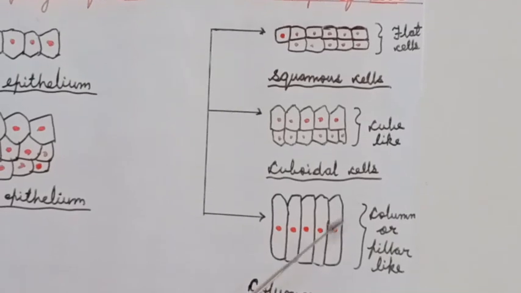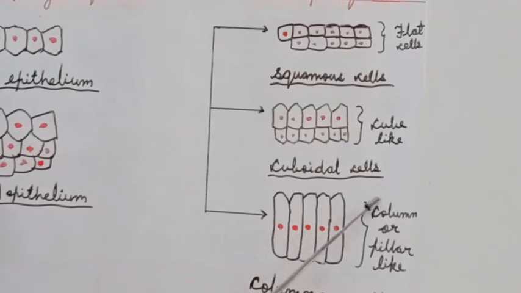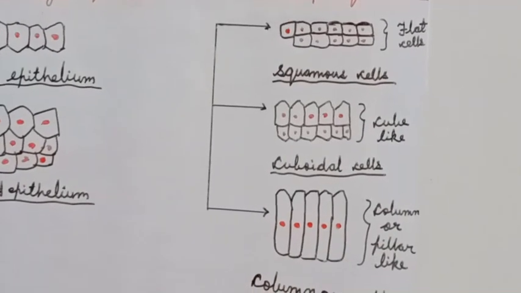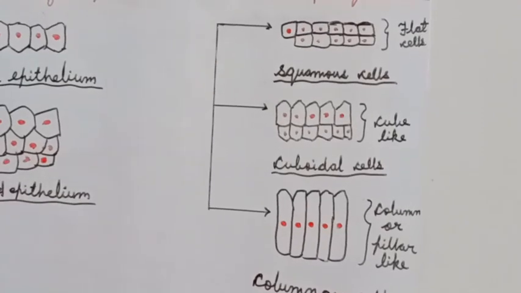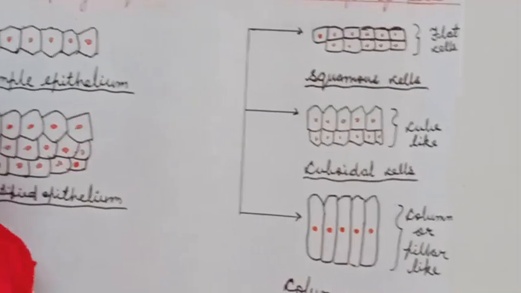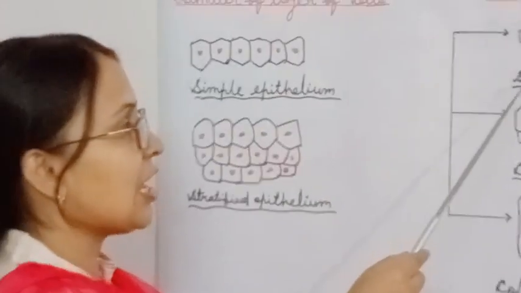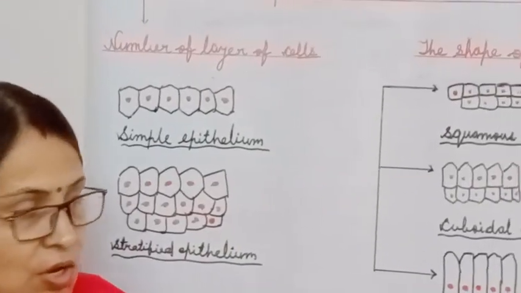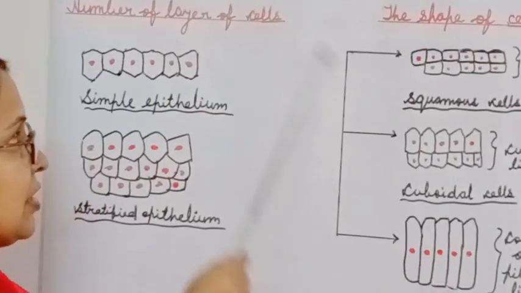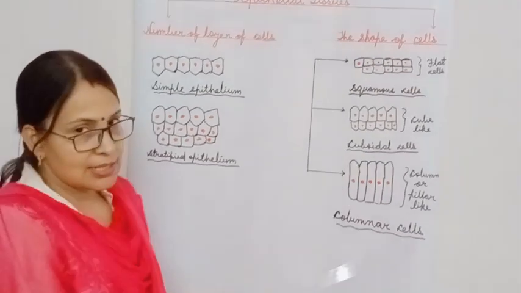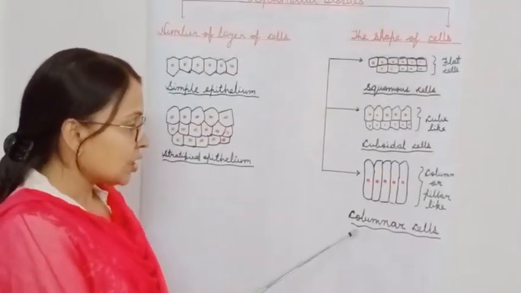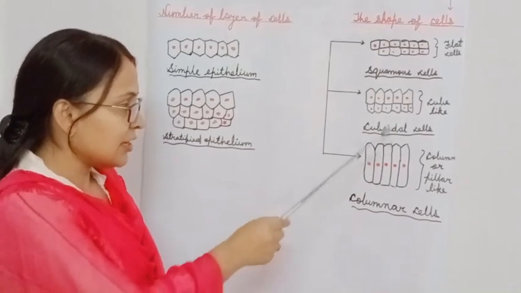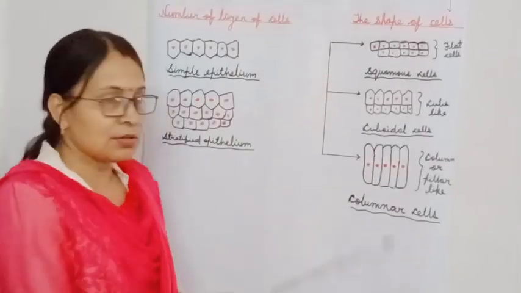And if the shape of the cells is column or pillar-like, they are columnar cells. Means all the squamous epithelial tissues have flat cells. All the cuboidal epithelial tissues have cube-like cells. And all the columnar epithelial tissues have column or pillar-like cells.